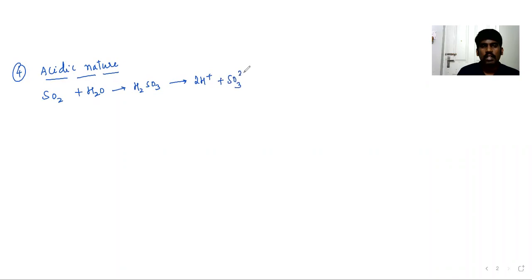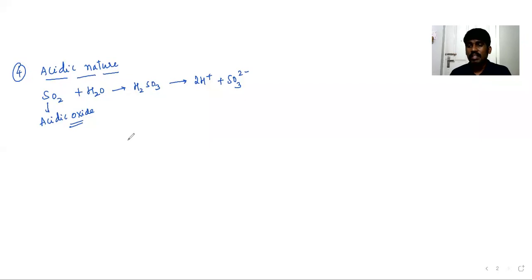Fourth category of reactions we have is acidic nature. We know that SO2 dissolves in water. It forms H2SO3, which upon dissociation gives 2H plus and SO3 2 minus. It is giving H plus ions upon dissolving in water. That's why SO2 is an example of an acidic oxide.